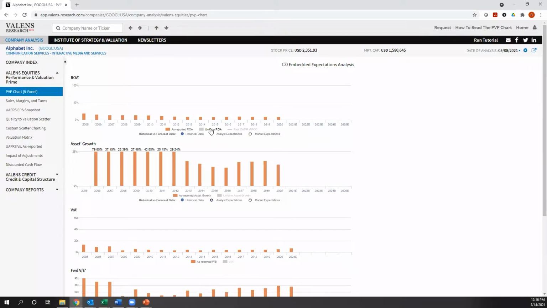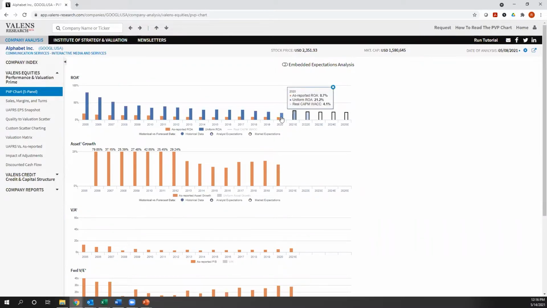And the reason why is because as reported metrics totally misrepresent how profitable Google really is, how profitable Alphabet really is. Alphabet isn't a 9% ROA business. It's a 21% ROA business. And it was, as recently as 3 years ago, a 30% ROA business. This company throws off cash flow. It is a massively high return business.